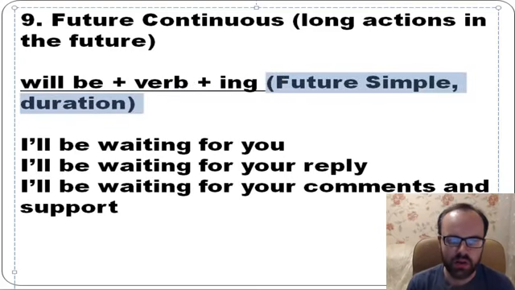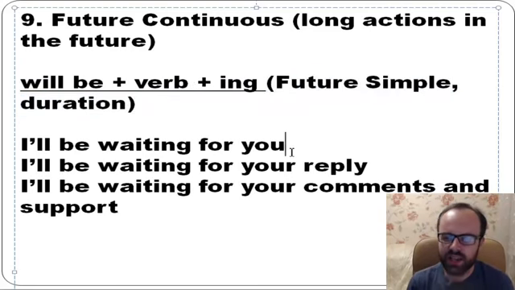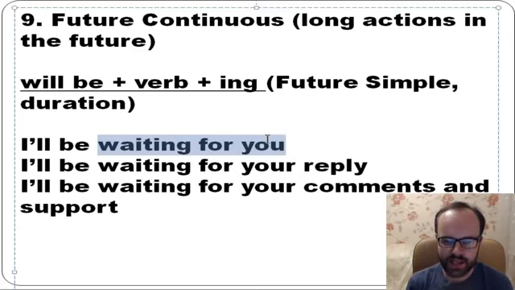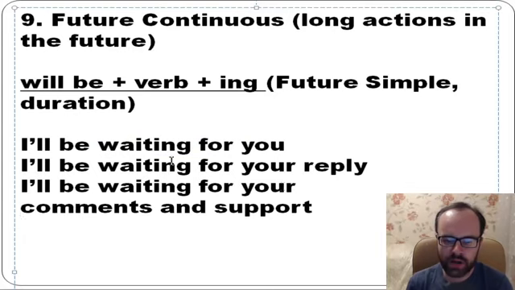Okay? So I'll be waiting for you. I can say I'll wait for you, but maybe it isn't so important. But if I say I'll be waiting for you, it means that I'm really waiting, so it's so important for me. Yes, it's a long action, not just a short one. Okay, next. I'll be waiting for your reply. We often use this tense in this context. I'll be waiting for your comments and support.